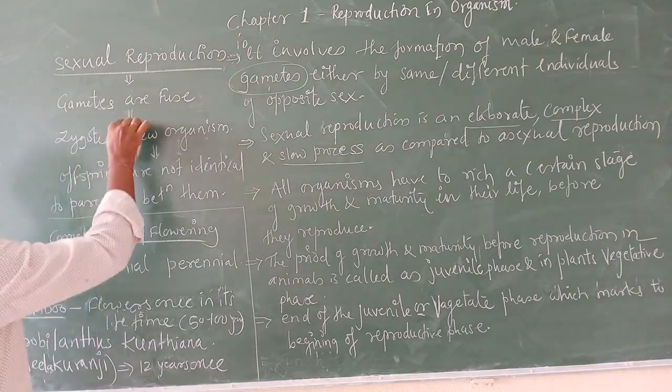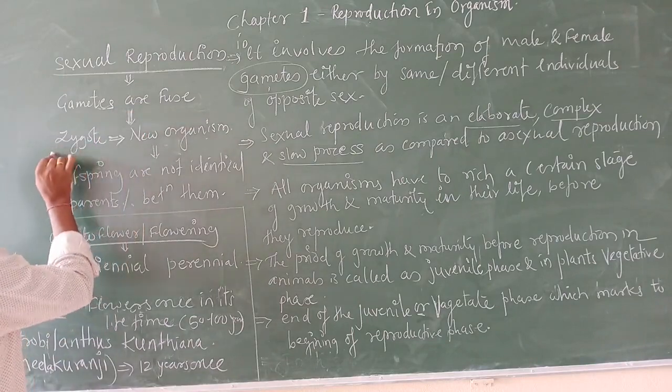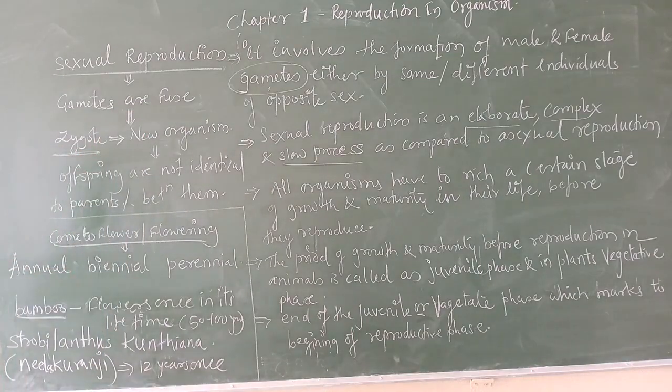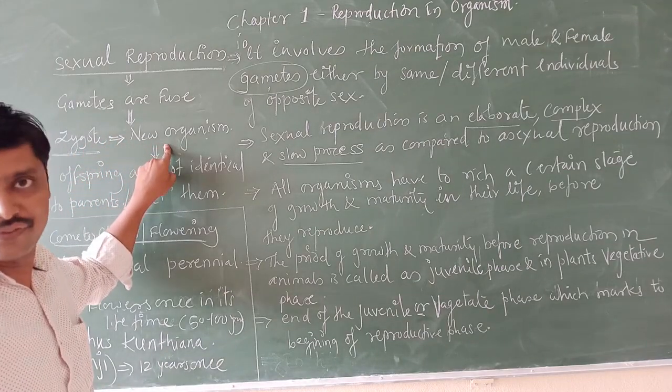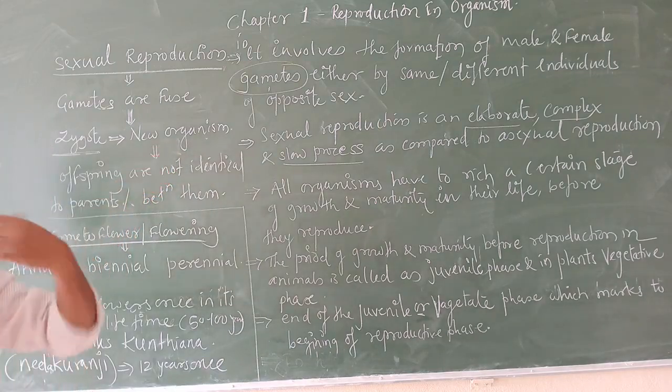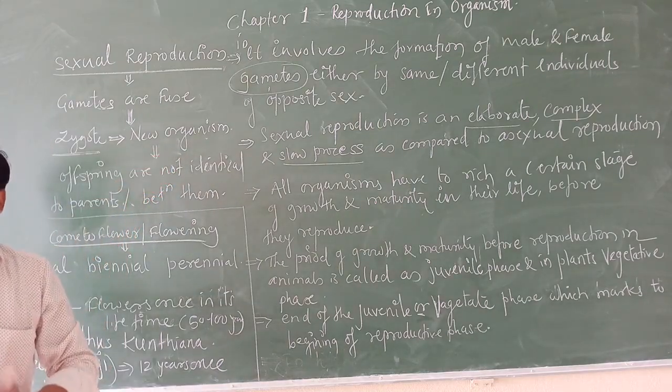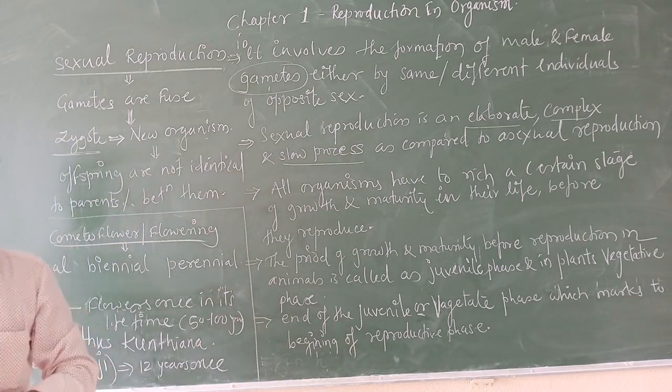After the fusion, a zygote is formed. Then this zygote is going to form a new organism.